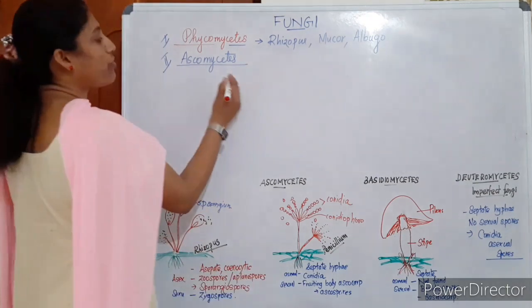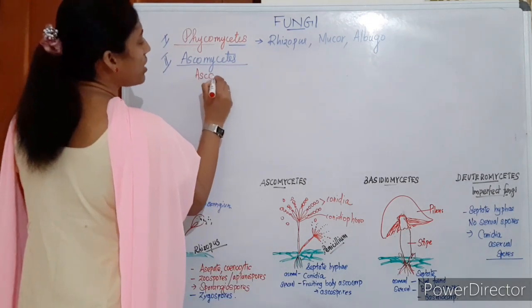Sexual reproduction is by forming ascospores. That's why the name Ascomycetes.